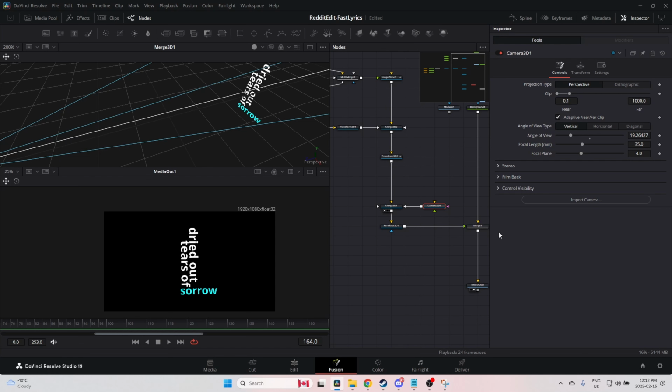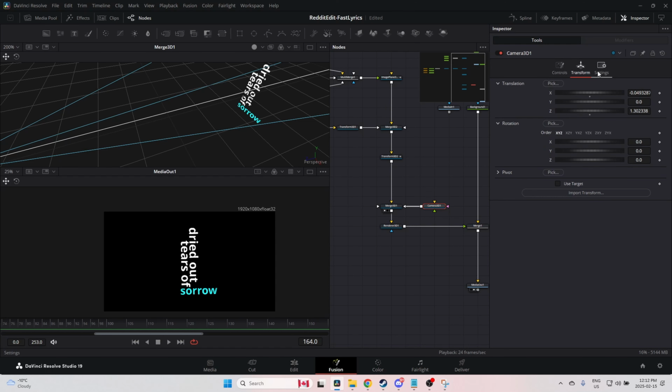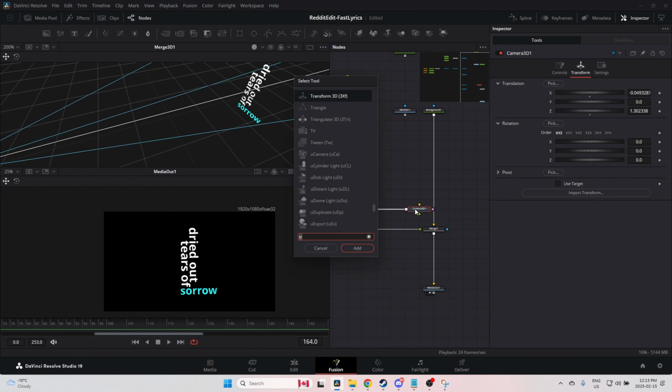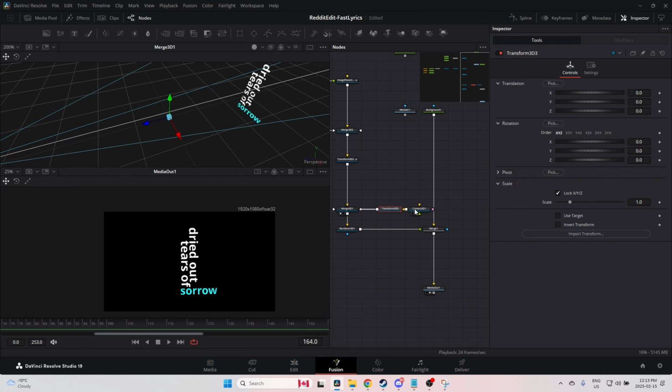So we're going to go to the camera 3D, and we are going to go to the transform. We're going to change the X and Y positions with something called a perturb. So I'm going to right click on, oh no, actually I'm not going to do it straight on the camera, because that's going to mess the alignment I did earlier. I'm going to add a transform after the camera, and we're going to do it here. So the camera is going to be transformed by this node.